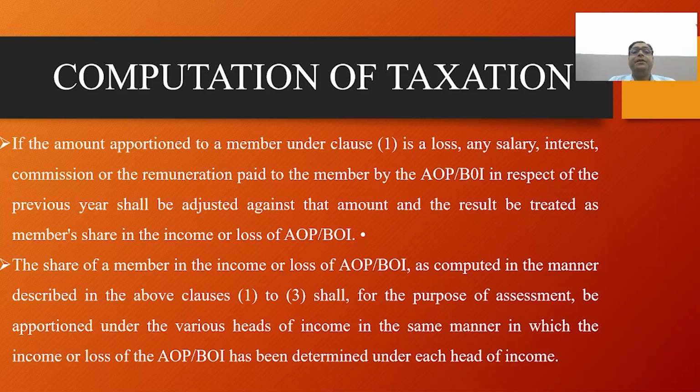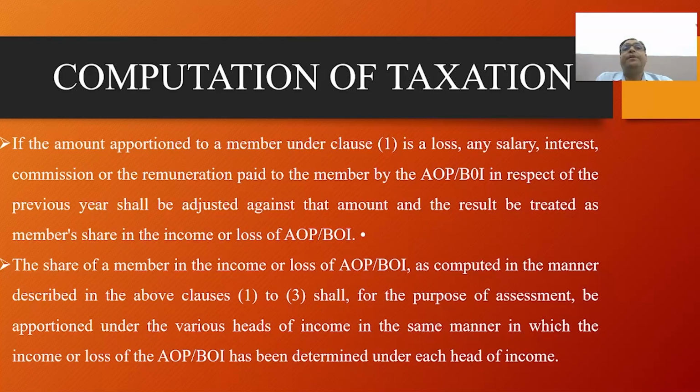Number third, if the AOP and BOI has paid tax at the maximum marginal rate or at a higher rate, the member's share in the total income of the firm will not be included in his total income. Where it is chargeable to tax at the maximum marginal rate or at a rate higher than the maximum marginal rate, the share of a member therein shall not be included in his total income at all.